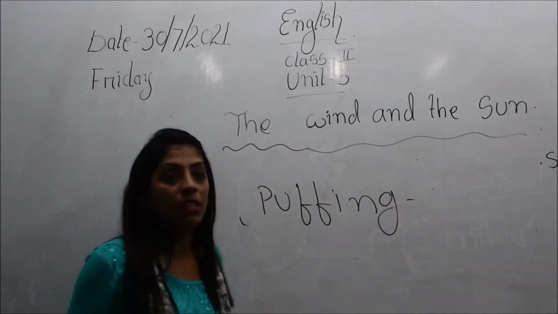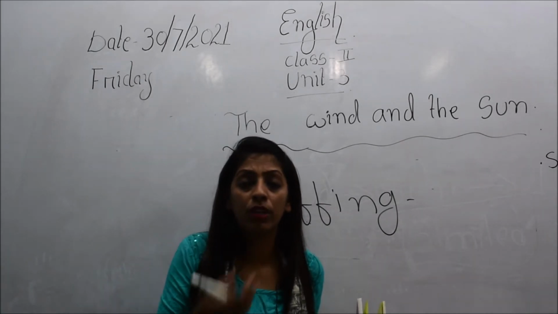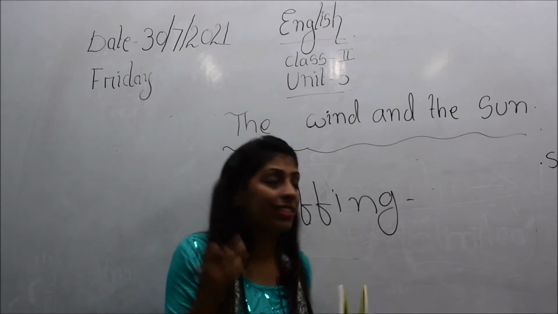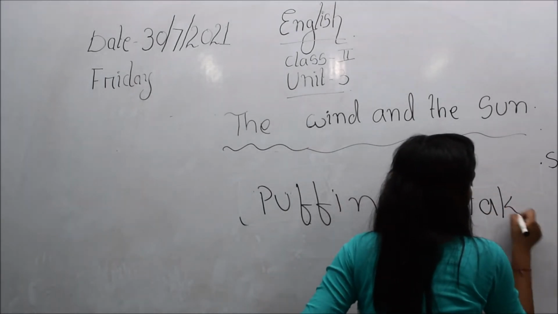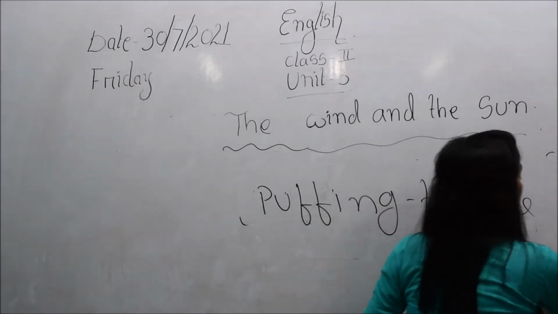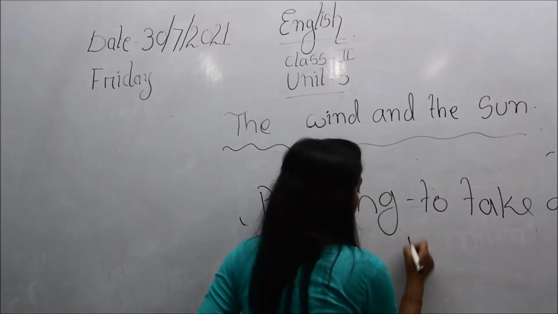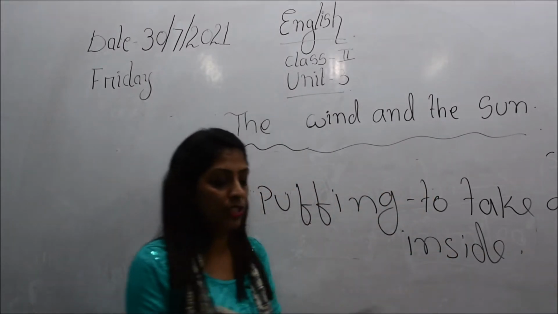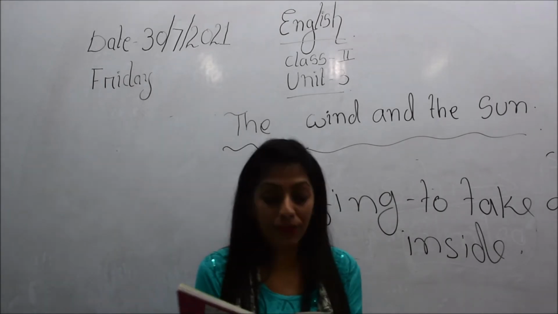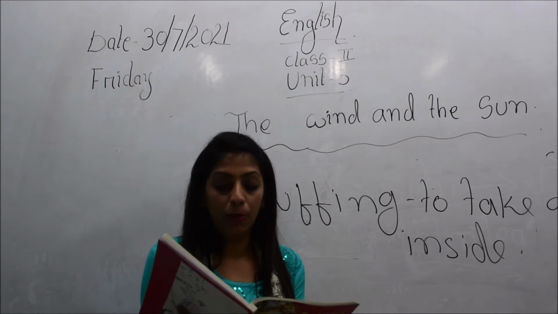Puffing means, children, to take air inside your mouth, or to take air somewhere inside, to take air inside. So what the wind did here is, children, the wind puffed his cheeks and blew hard.